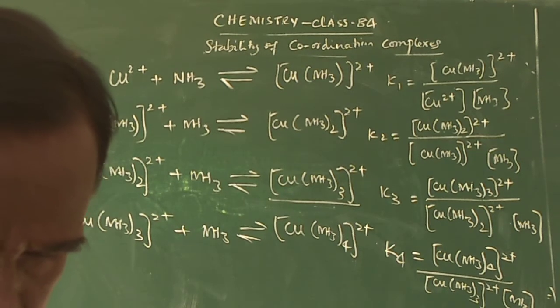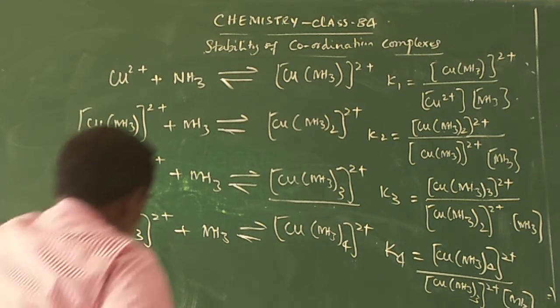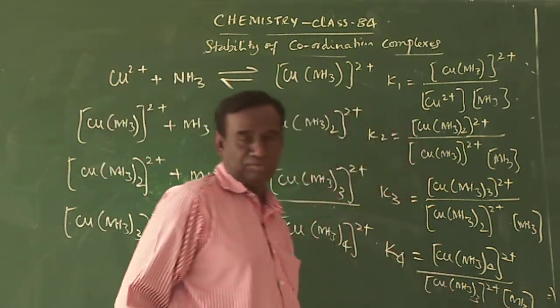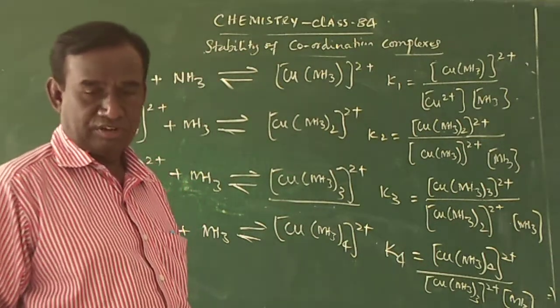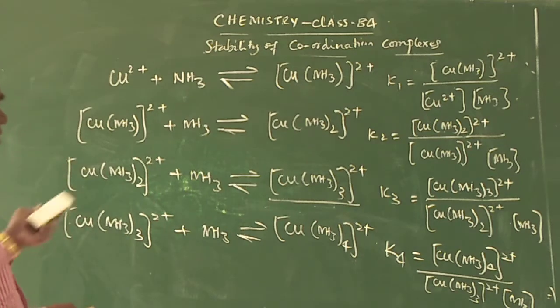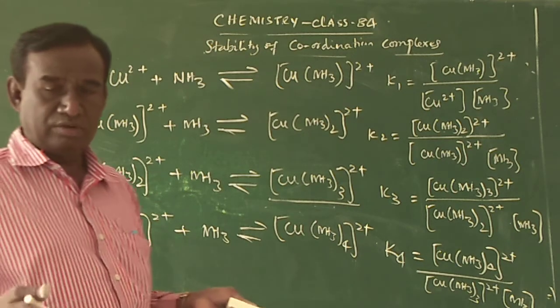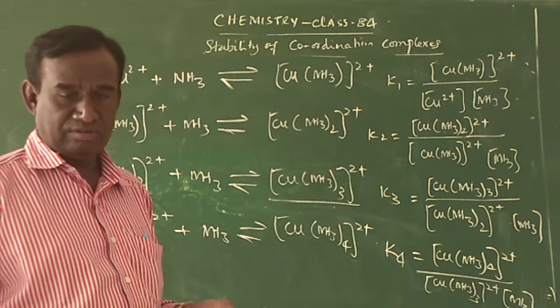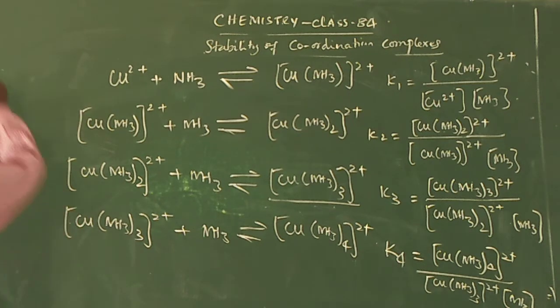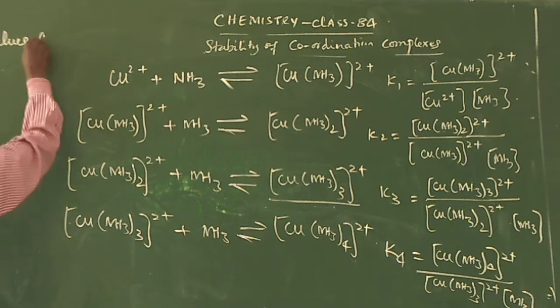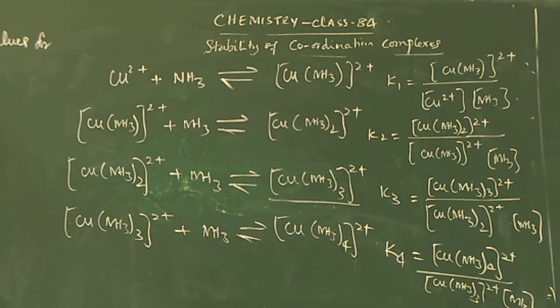So generally, finally we can write the overall constants for this also. Here K1, K2, K3, K4 are called stepwise stability constants, and the overall constant beta 4 is equal to K1 times K2 times K3 times K4, and in general beta n. For the formation of the ammonia complex, we can write the important values for these stepwise stability constants.